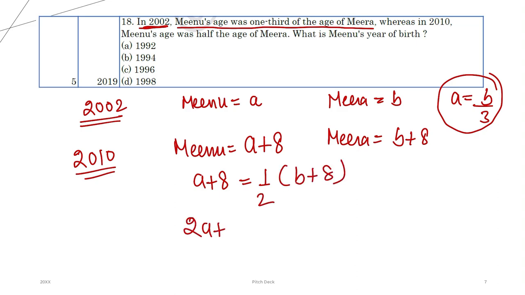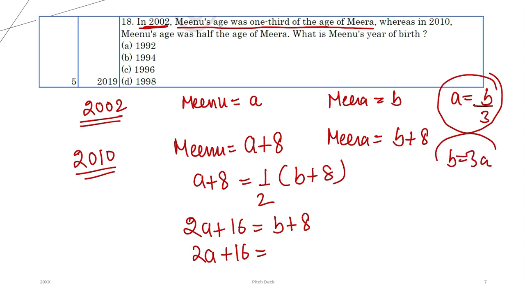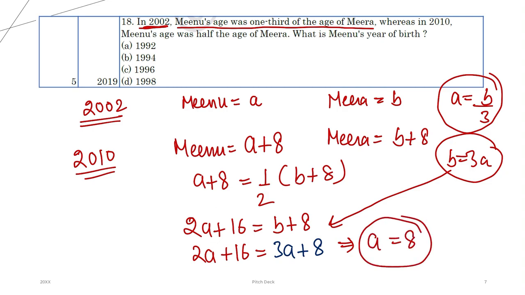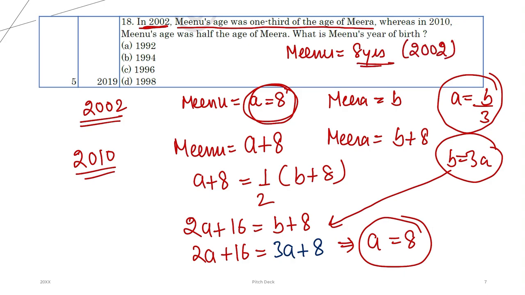So 2A plus 16 is equal to B plus 8, so 2A plus 8 is equal to B. What is B from here? B is 3A. You are going to use here 3A, right? So solving this, you will get 3A minus 2A, A is equal to 8. So Meenu's age is 8 years. When? In 2002. So what is her year of birth? You have to go back 8 years from 2002. So she must have been born in 1994 by this logic. I hope this is clear.